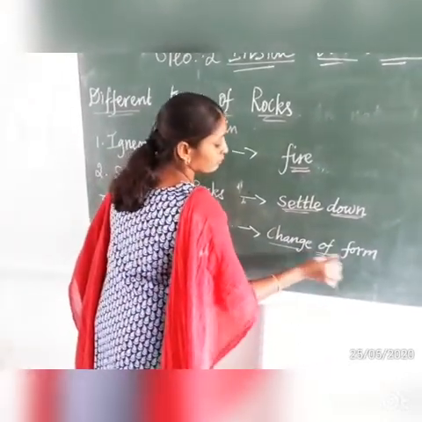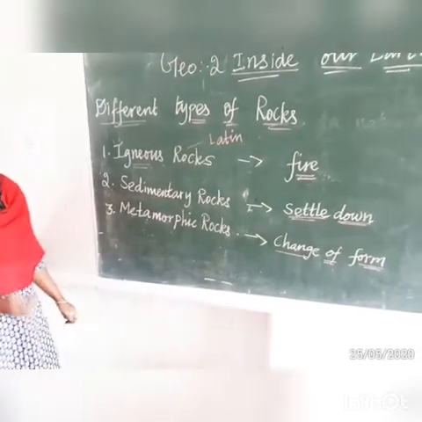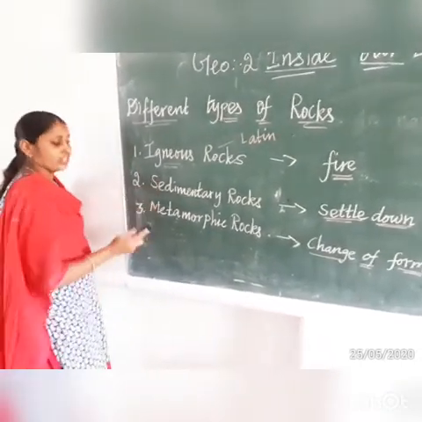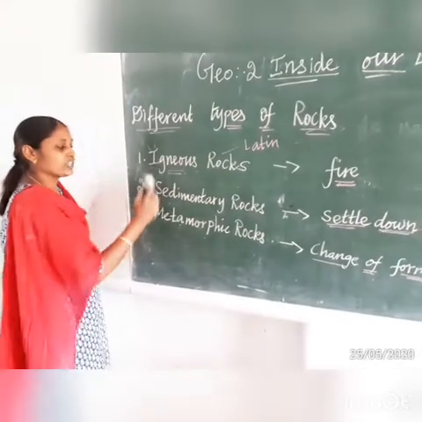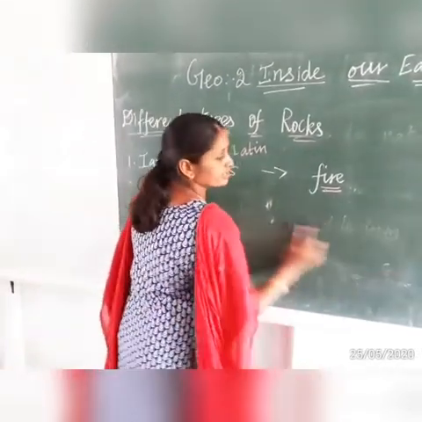Change from one form to another form is called metamorphic rocks. Now we are going to discuss each rock in an elaborate manner. First is igneous rocks.